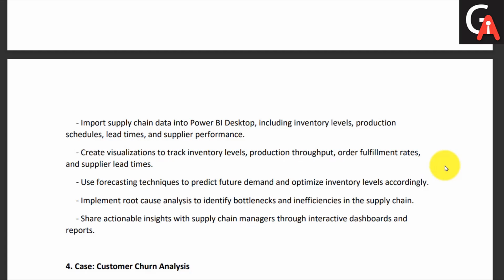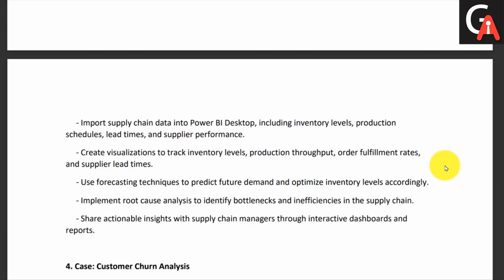Then implement root cause analysis to identify the bottlenecks and inefficiencies of the supply chain. After doing the predictive work and analyzing the potential factors, you may need to do root cause analysis. Root cause analysis is a technique where we try to find the roots of the problem, and we work on those core roots in order to eliminate the challenges we are facing in the supply chain.